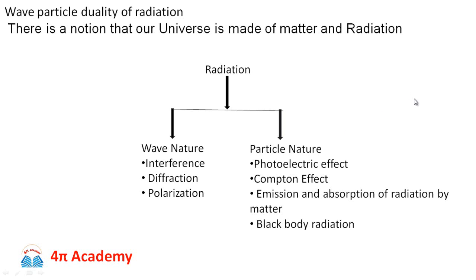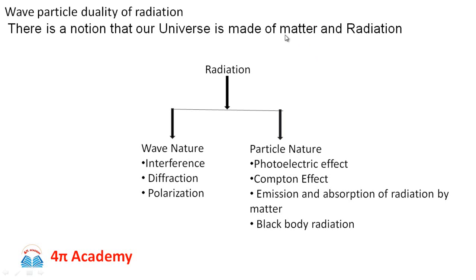So let us begin with the wave particle duality of radiation. Now you know that there is a notion that our universe is made up of matter and radiation. All the universe is believed to be composed of matter, mostly matter, and radiation, that is electromagnetic radiation. And therefore it is important for us to know the properties of matter as well as the properties of electromagnetic radiation around us.